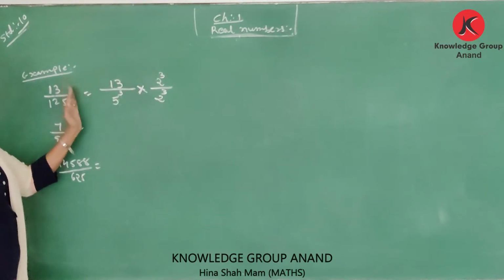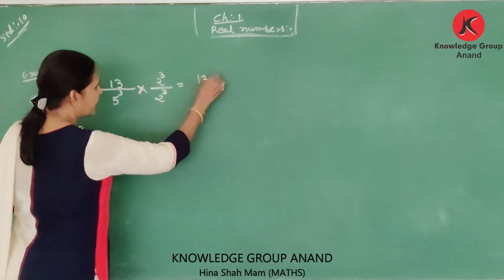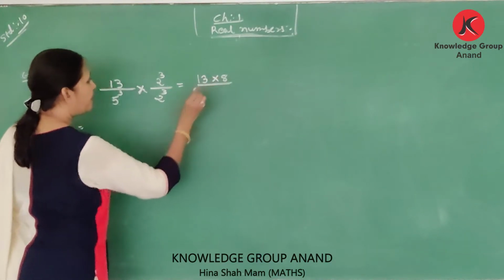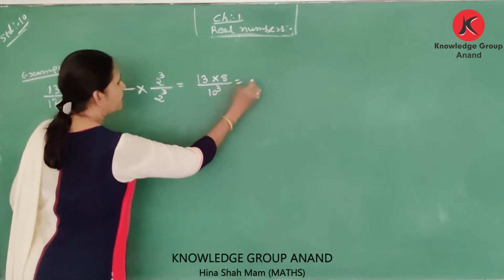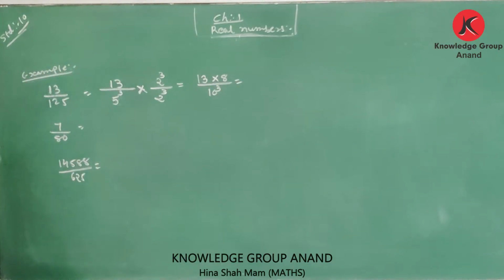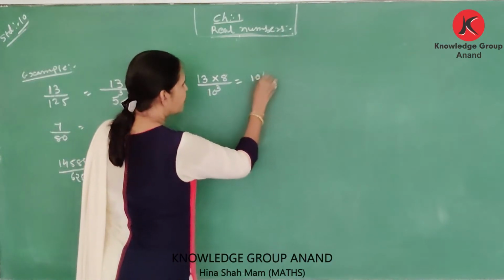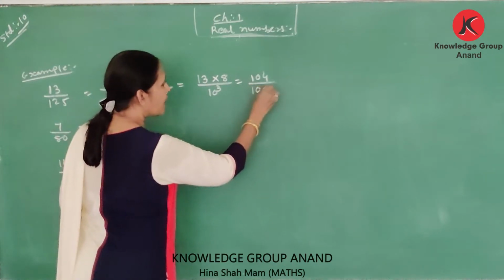Our question is as it is, equal to 30 multiplied by 2 cubed, which is 8, upon 5 to the 10 cubed, equal to 240 upon 10 cubed, which is 1000.